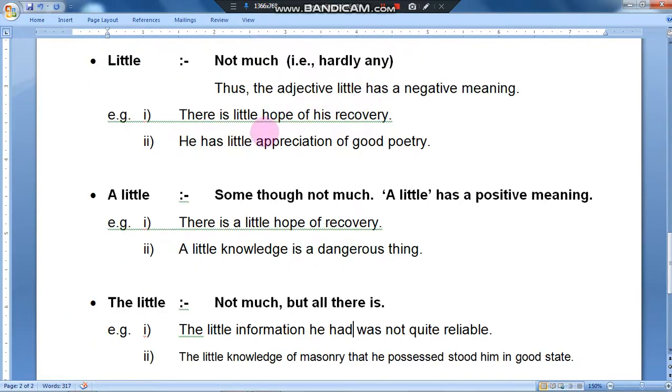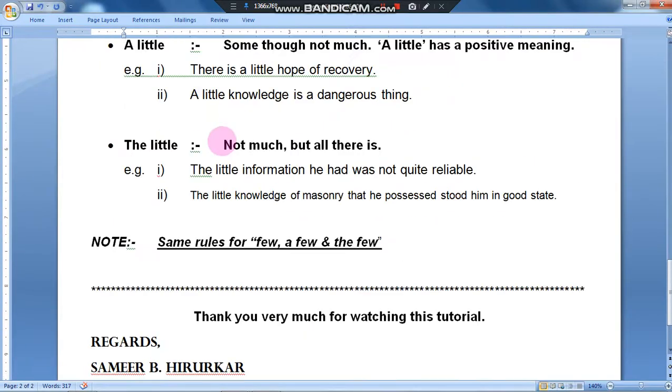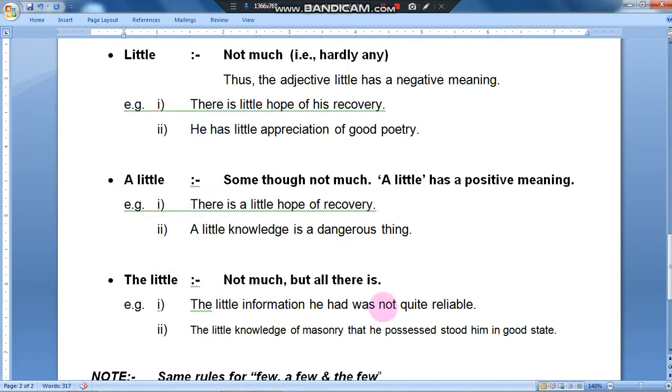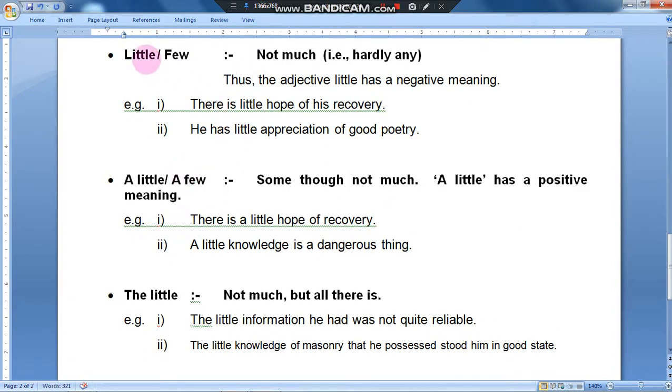We have to pay attention to little, a little and the little, because often we are confused between little and a little. Whatever things are written here, we need to understand. There is a little hope of his recovery.